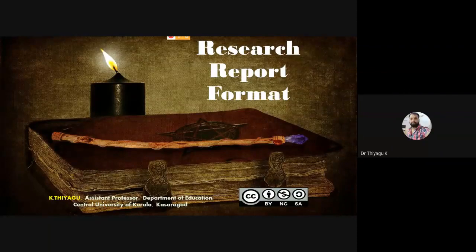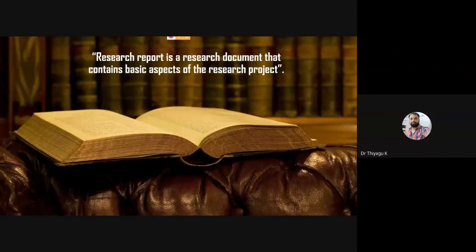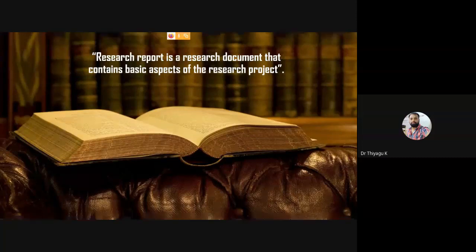What are the components or sections of the report according to the APA guidelines? That's what I'm going to talk to you about now. First, what is a research report? Normally the research report is a research document that contains the basic aspects of the research project. This is a basic definition. We submit the research document only after the end of all our research work, and it contains the basic aspects of the research project, what we did, added in the document.